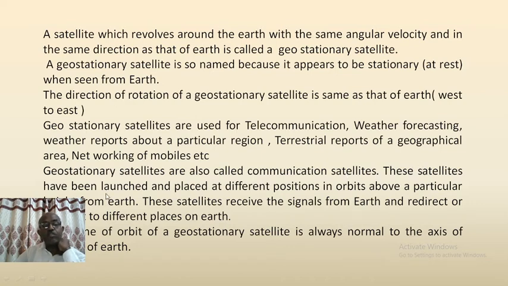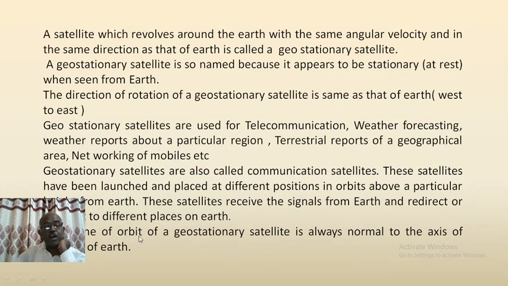These satellites have been launched and placed at different positions in orbits above a particular height from Earth. These satellites receive the signals from Earth and redirect or transmit to different places on Earth.